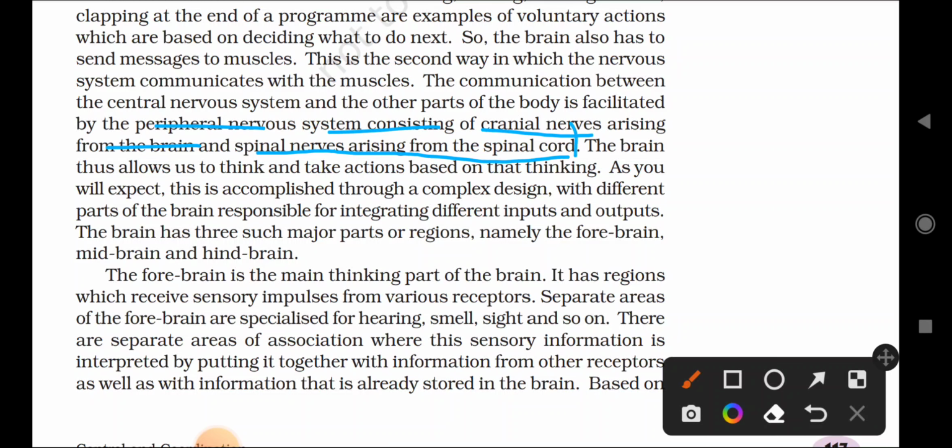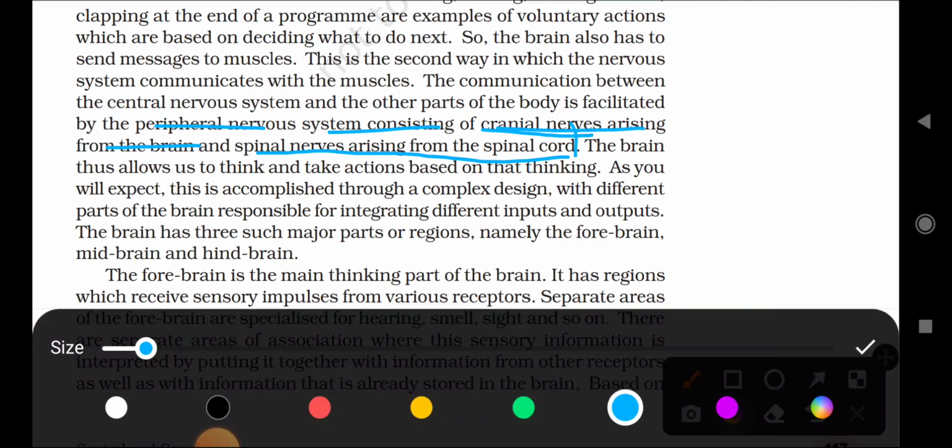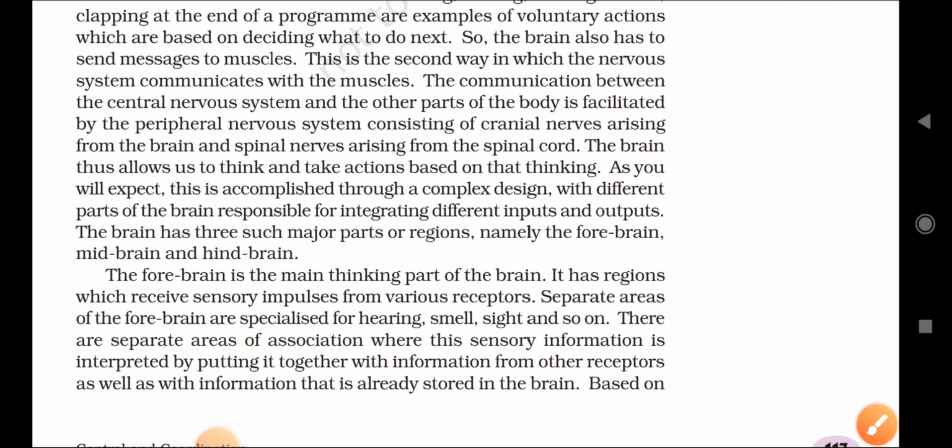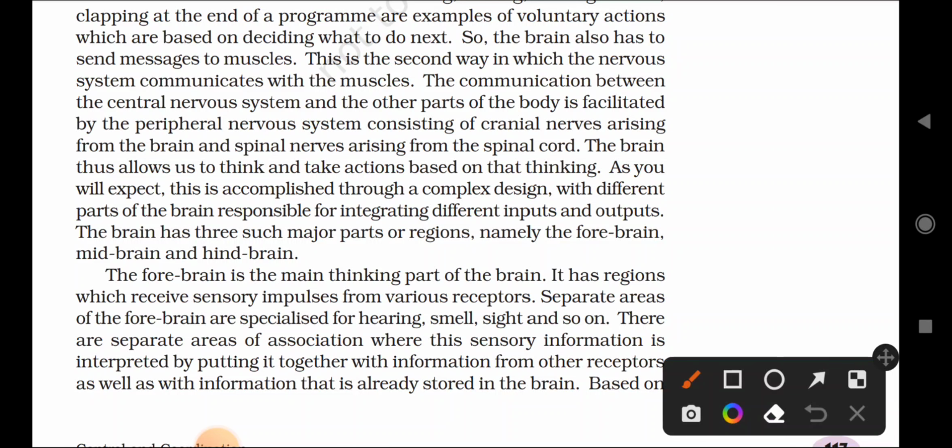What are the constituents of the peripheral nervous system? We can write: cranial nerves arising from the brain and spinal nerves arising from the spinal cord. Again, this is a one-mark question, very important. Remember that. This much you have to write: the peripheral nervous system consists of cranial nerves arising from the brain and spinal nerves arising from the spinal cord.